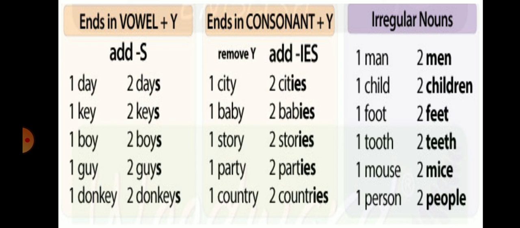One more rule, these are called irregular nouns, because the previous five rules which we have seen are not applicable for these kinds of singular nouns, and so they are called irregular nouns. For example, one man, two men, one child, two children, one foot, two feet, one tooth, two teeth, one mouse, two mice, one person, two people. It means all the singular and plural nouns have different forms. No particular rule is applicable for these nouns. So they are called irregular nouns.